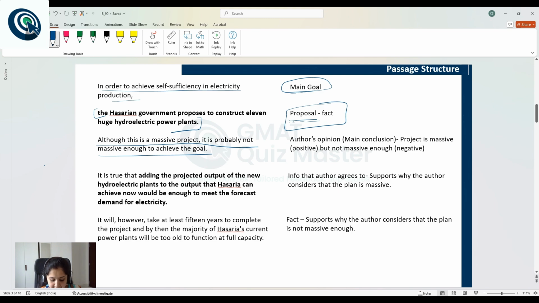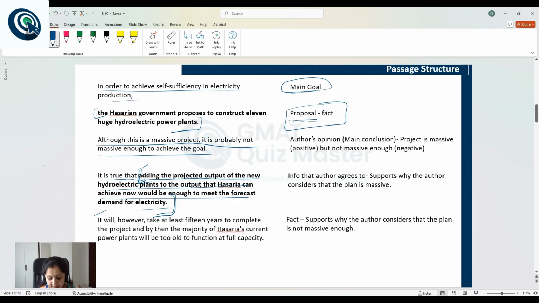It is true that adding the projected output of the new, this statement tells us that this is the information that the author agrees to. And this information in boldface kind of supports why the author considers that this plan is massive, or why the author is not completely against the plan. The author is not saying that this proposal or this plan is completely ineffective. That is not the case. The author agrees that yes, there is some positive aspect about this plan.